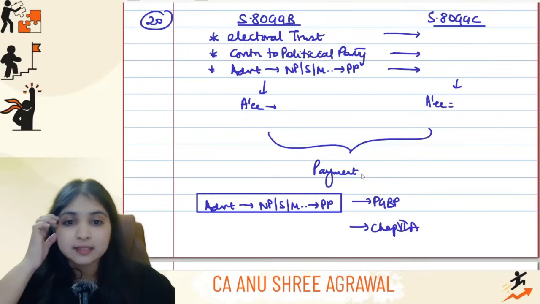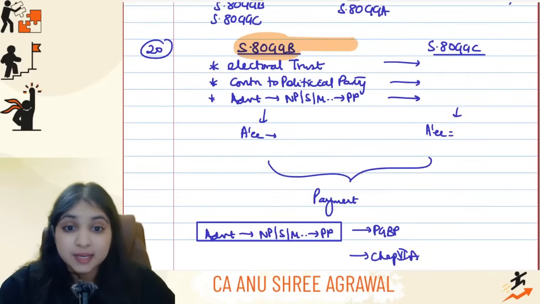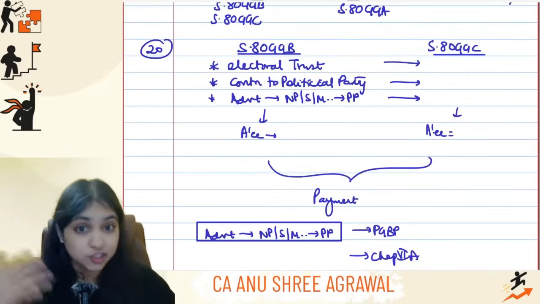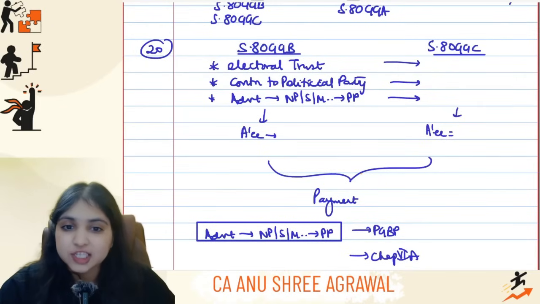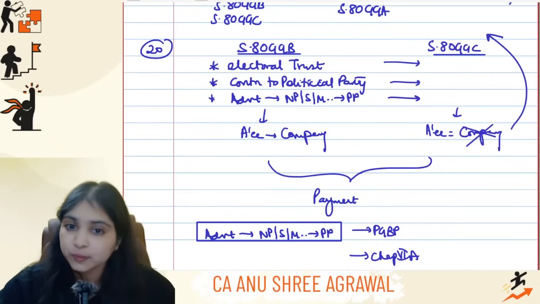Then listen, 80GGB will cover 3 transactions. 80GGB, 80GGC, guys, your political party sections. Come on, let's revise that. Under 80GGB, I am covering electoral trust, contribution to political party, and advertisement in newspapers and magazines of political parties. So this will be allowed under 80GGB. Under 80GGB, the assessee is a company. Now 80GGC is for other than companies. Other than companies, all other persons will come to 80GGC.